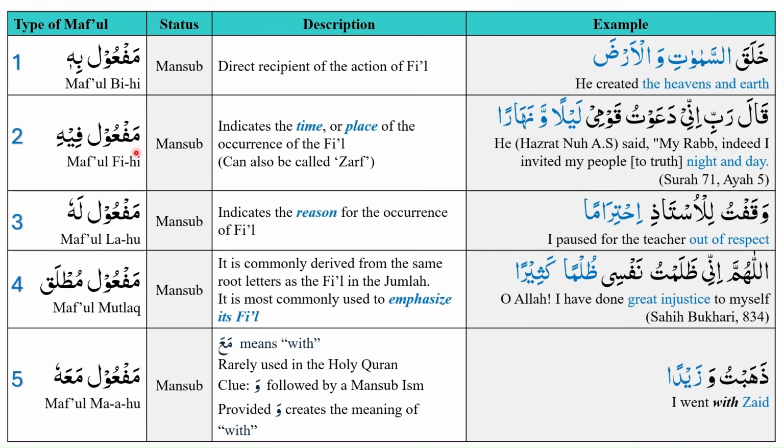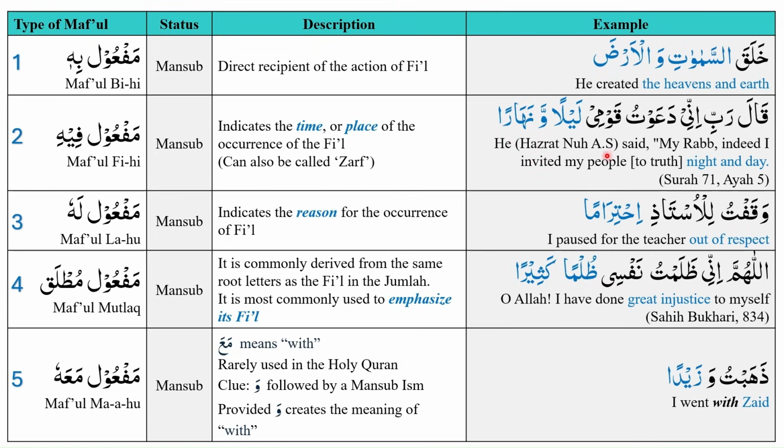The second maf'ul that we studied was maf'ul fi. Maf'ul fi indicates the time or place of the occurrence of fi'il. Maf'ul fi can also be called zarf. We studied the example of Surah number 71, ayah number 5, where we saw the use of laylan wa naharan or laylan wa naharan.